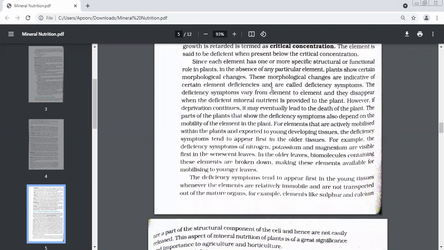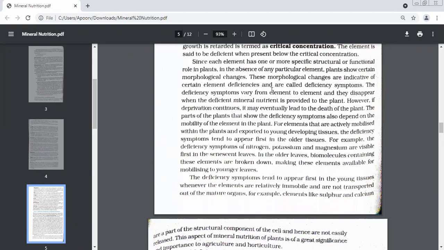Now see, very clearly, we are going to read how they affect the plant. It may eventually lead to the death of the plant. First, the plant will show symptoms that it is sick and needs this element. And if manure or fertilizer is not applied, and that particular element is not being provided, then gradually it will lead to the death of the plant.